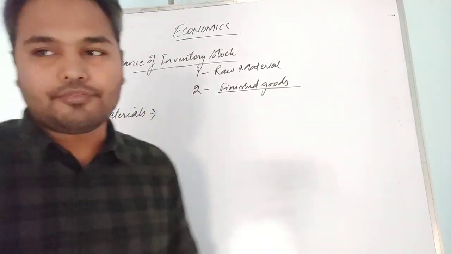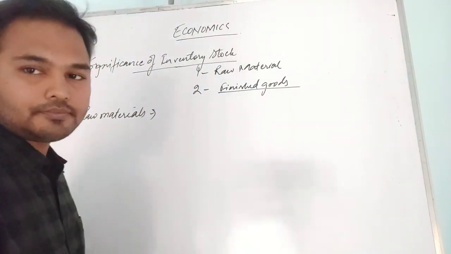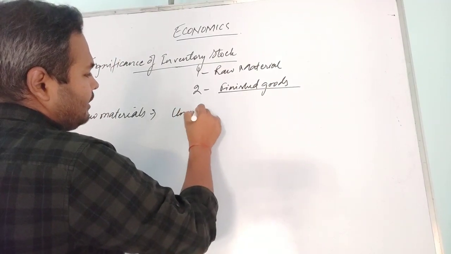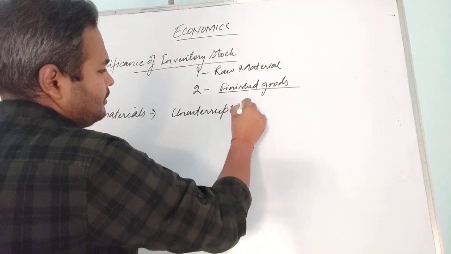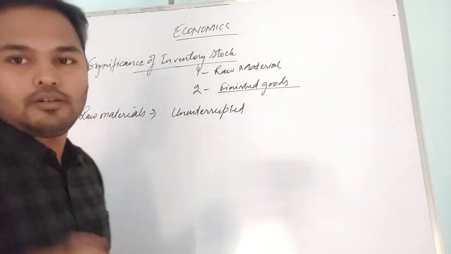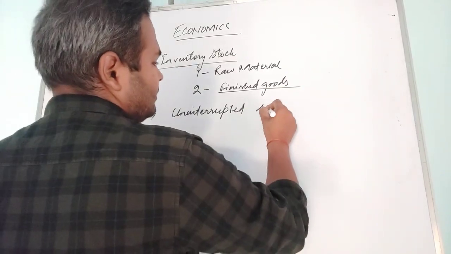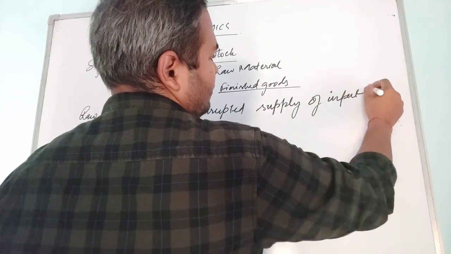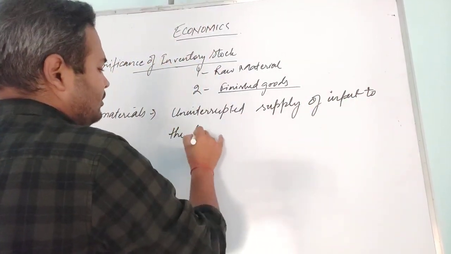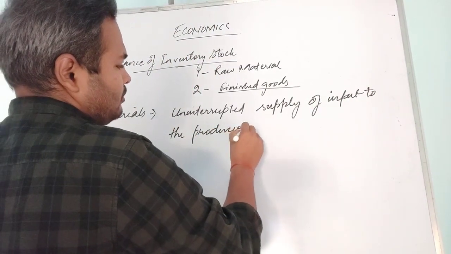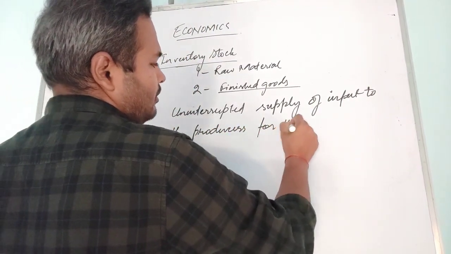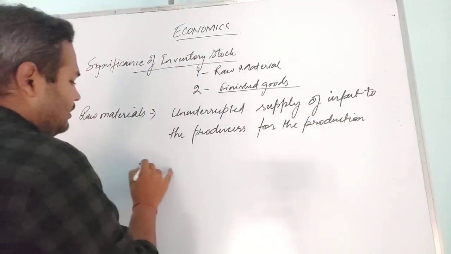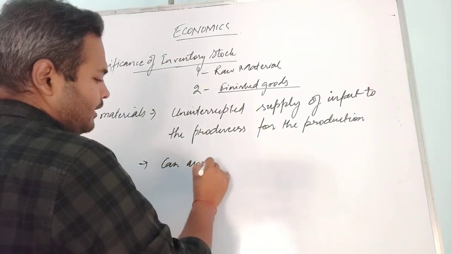If producers have sufficient raw material, then there will be uninterrupted supply of input to the producers for the production. Can avoid